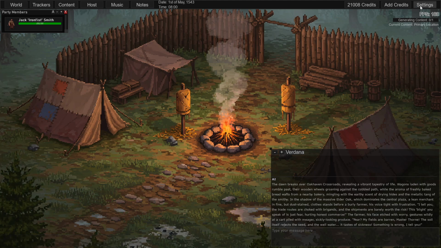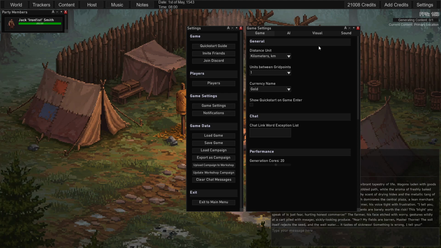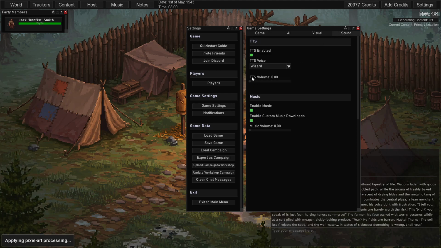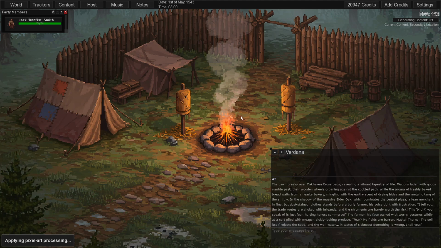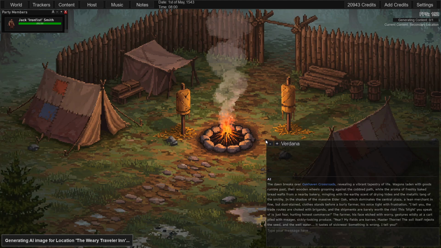A vibrant tapestry. Wagons laden with goods rumble past, their wooden wheels. Path, while the aroma of freshly baked bread wafts from a nearby bakery, mingling with the earthy scent of drying hides. Tang of the smithy.